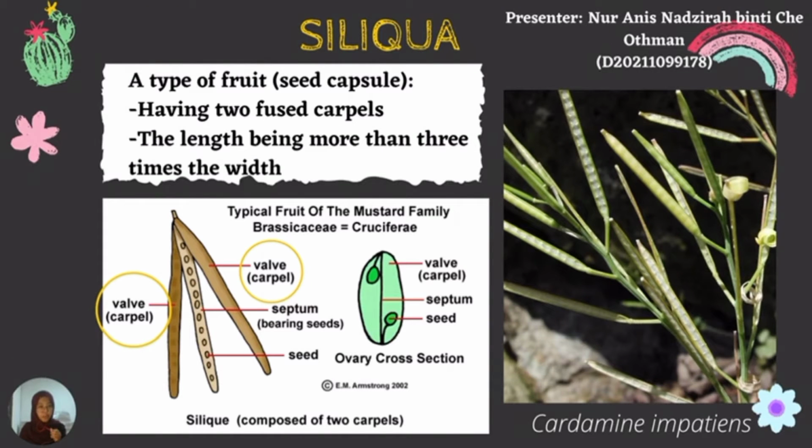Okay, for the siliqua, siliqua is a type of fruit or seed capsule that has 2 fused carpels, and the length is more than 3 times the width. As we can see in the picture below, the septum is situated between the 2 valves or 2 carpels, and the example for the siliqua is Cardamine impatiens.